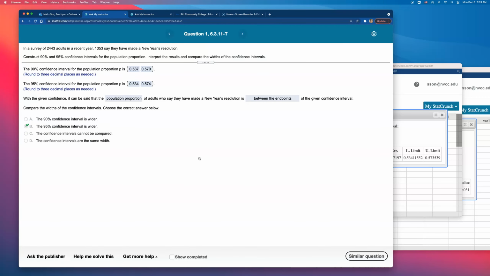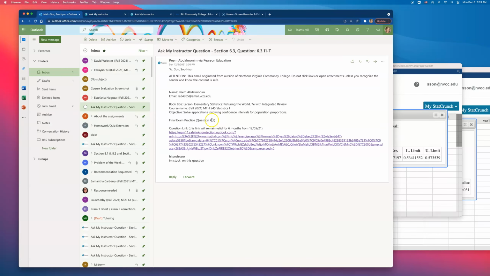As you increase the confidence level, what happens is that the critical value that we multiply to get the margin of error gets bigger. So that's why the confidence interval will get wider. Okay, so that's it for question number 9 on the final exam practice.